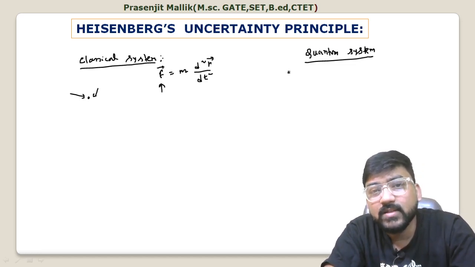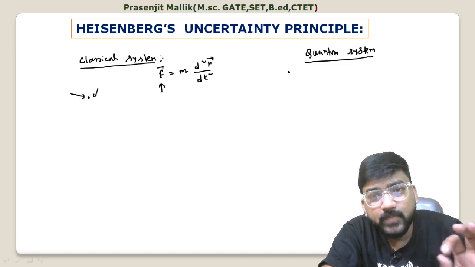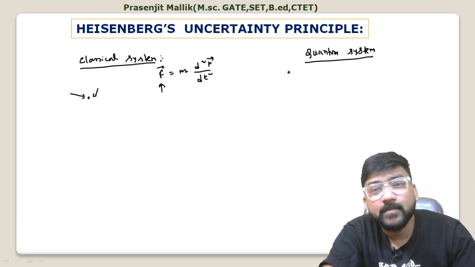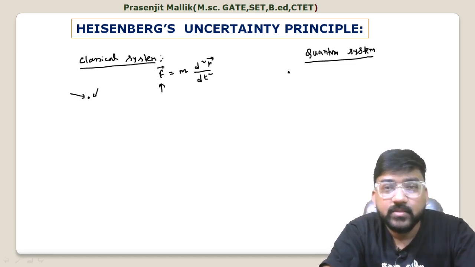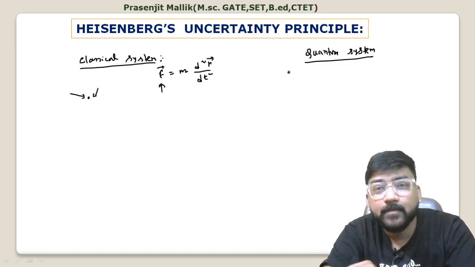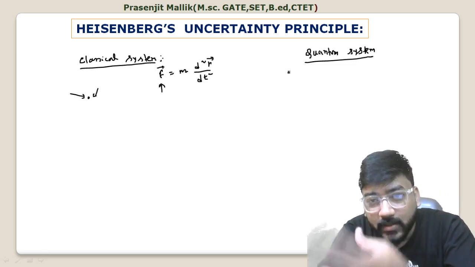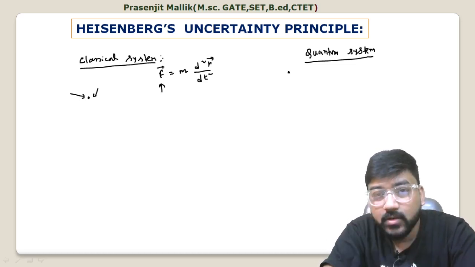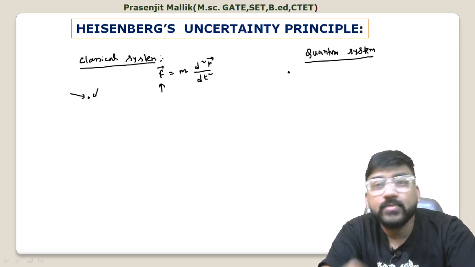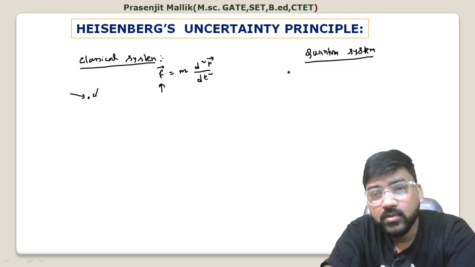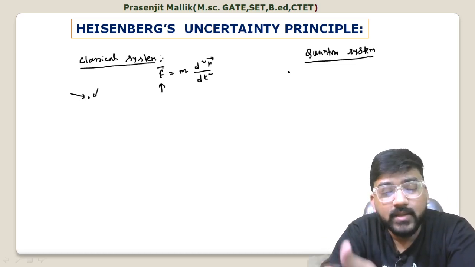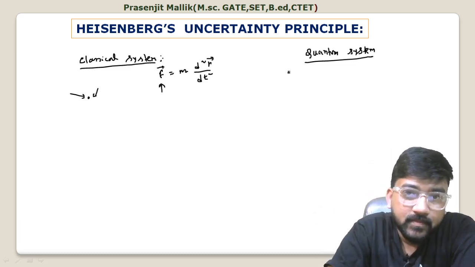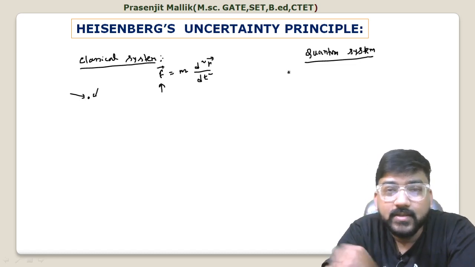But if you talk about a classical system, when something is a particle, it will always behave like a particle, and when it is a wave, it always behaves like a wave. So in a classical system, wave and particle are mutually exclusive. But in a quantum system, the particle behavior and the wave behavior of a particular system or particle are the two sides of the same coin. So you have both. Maybe you can see only one side, either particle or wave, but they are the two sides of the same coin. So there exists particle behavior and there exists wave behavior.